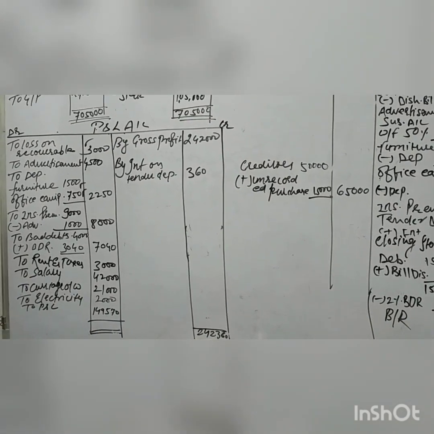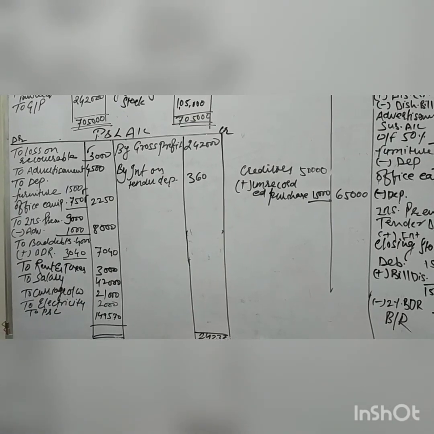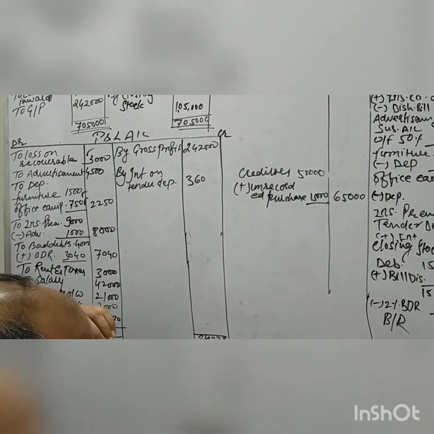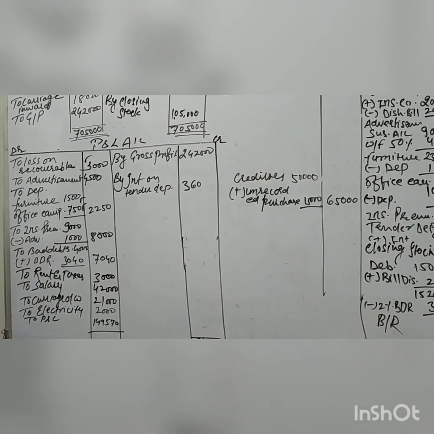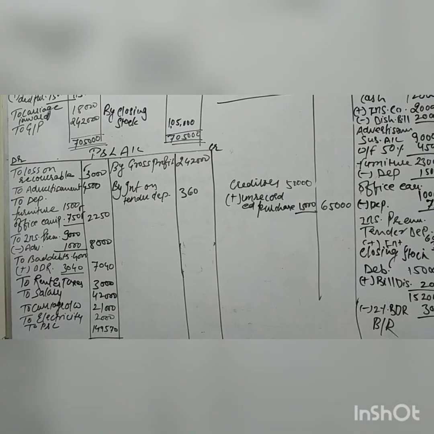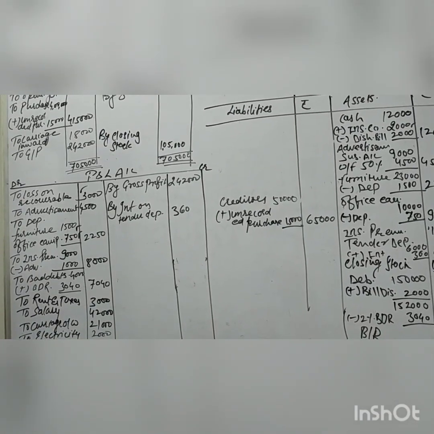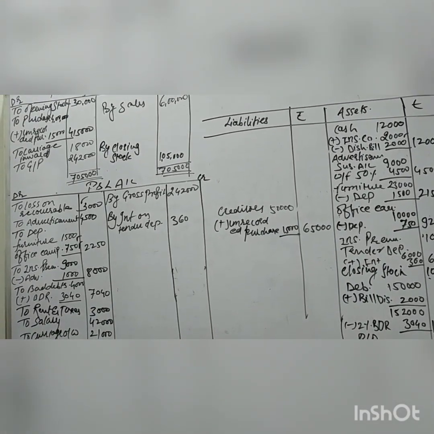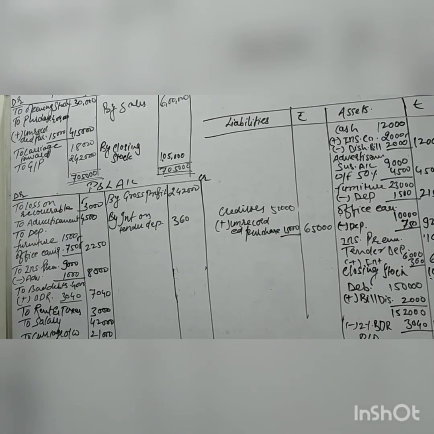Now this profit would be transferred to the P&L appropriation account, but we are not preparing it, so this profit will be distributed between the partners Parekh and Mehta.